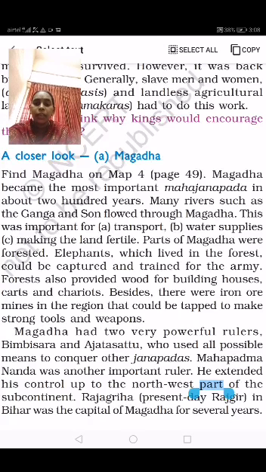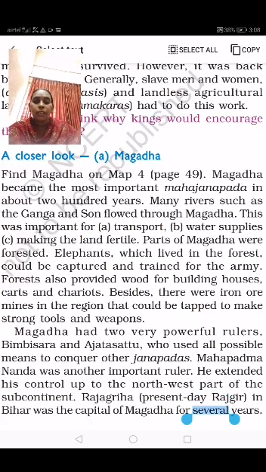Here we can see the people who ruled Magadha. Magadha had two very powerful rulers, Bimbisara and Ajatashatru, who used all possible means to conquer other Janapadas. So these are the two very powerful rulers. Janapadas means small places. When Bimbisara and Ajatashatru were ruling the kingdom, they used to occupy the small Janapadas.